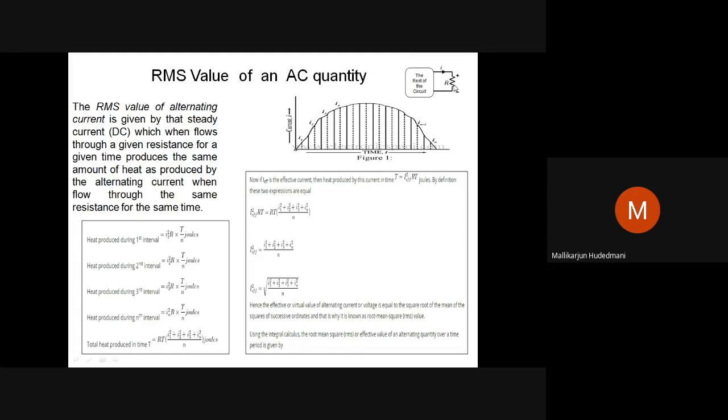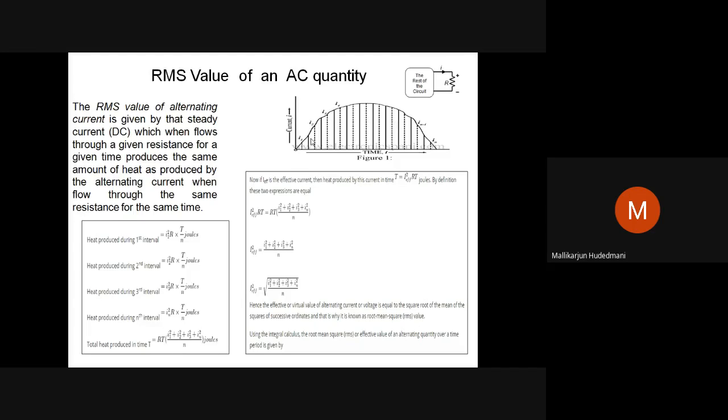When a known resistor R, to which this quantity whose RMS value I want to define is connected, for a certain amount of time t. It means when I connect a quantity whose RMS value I want to define to a known resistor for a known amount of time, this is my first requirement.